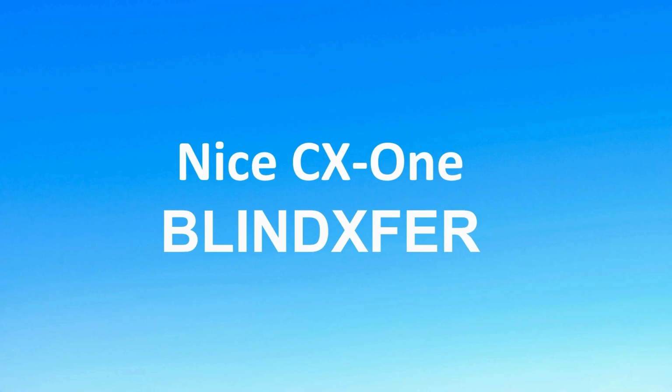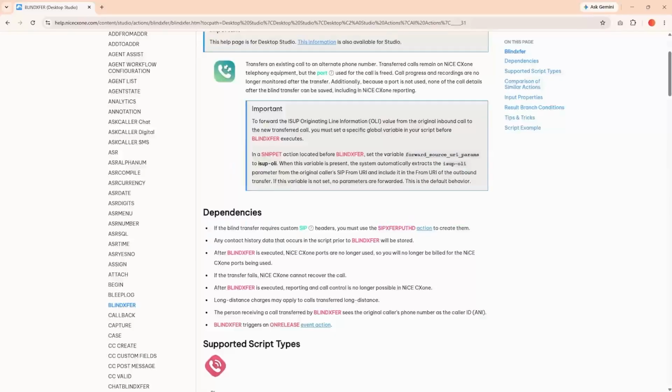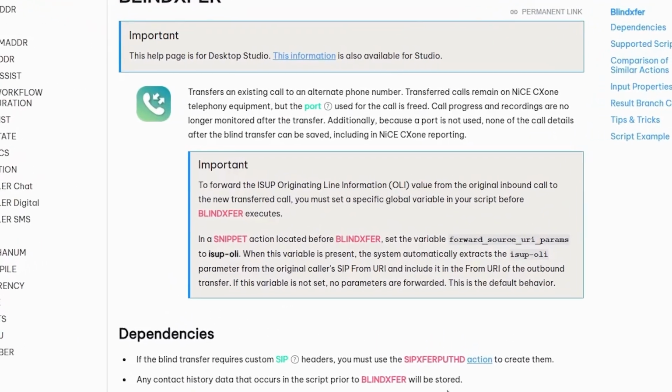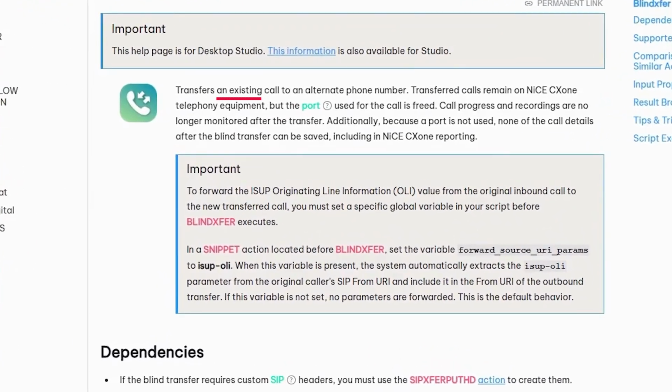Hi everyone. In today's video, let us talk about blind transfers. If you want to transfer an existing call to an alternate number, we can use the blind transfer feature.